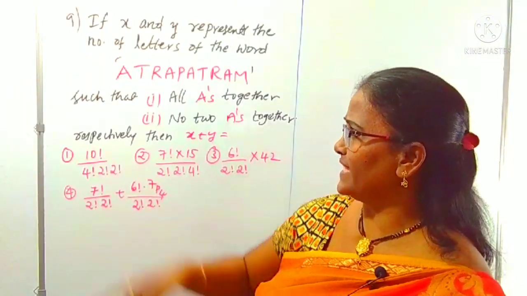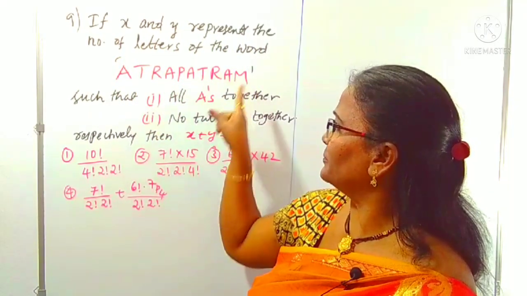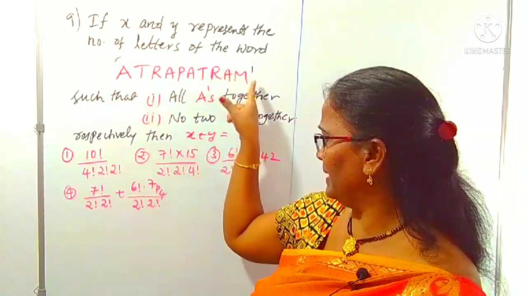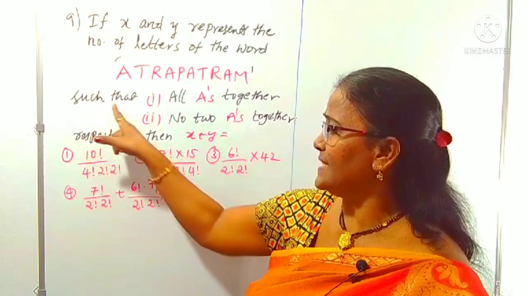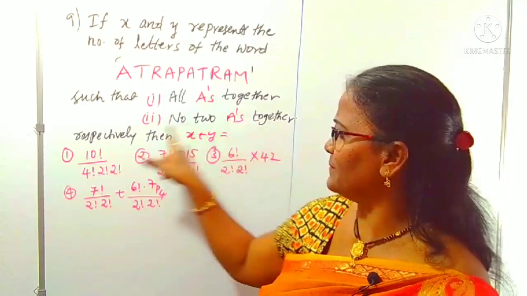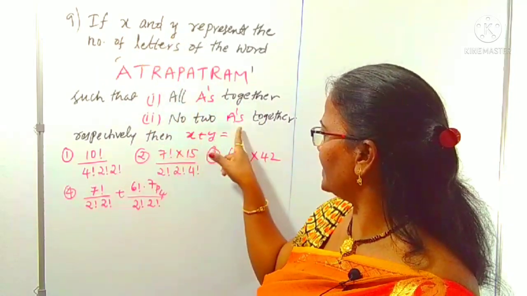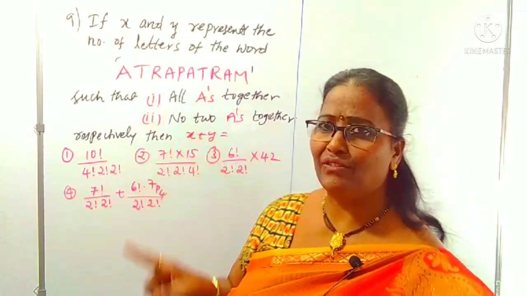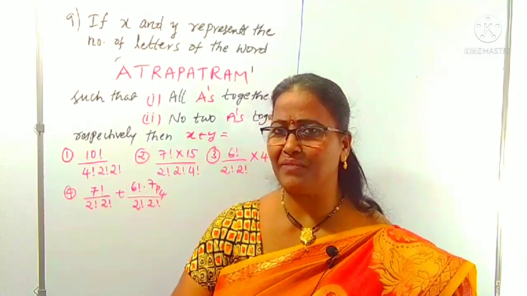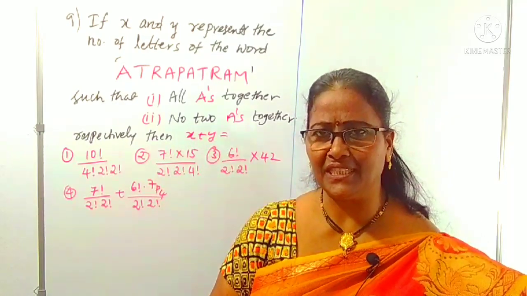Next question: if x and y represent the number of arrangements of the letters of the word Atharapataram, one word is given, such that first, all A's are together, and second, no two A's are together, respectively. Then it asks for the X plus Y result. Simple, but concentrate on the two types of arrangement. A's together arrangement is taken as X, and no two A's together arrangement is taken as Y.